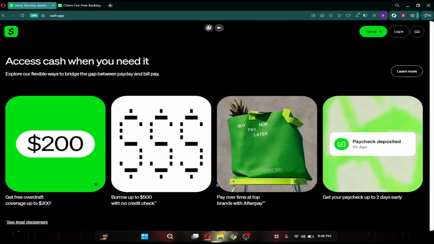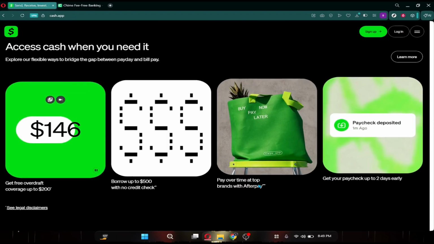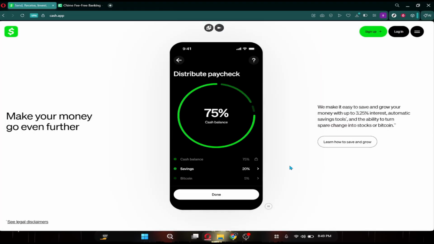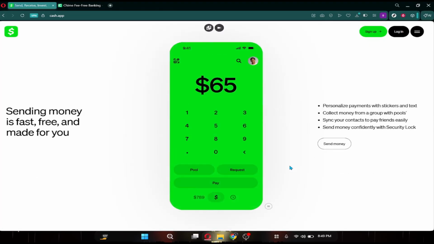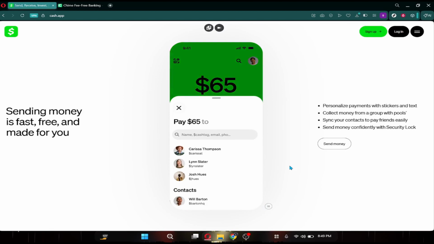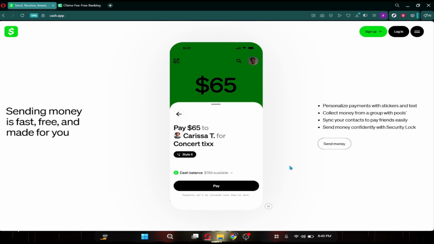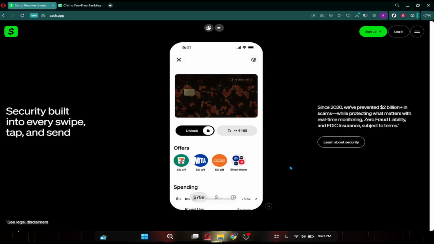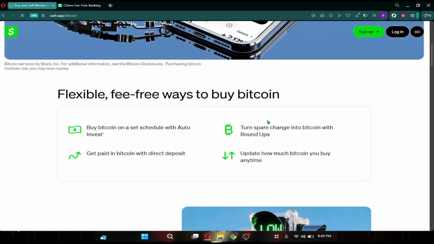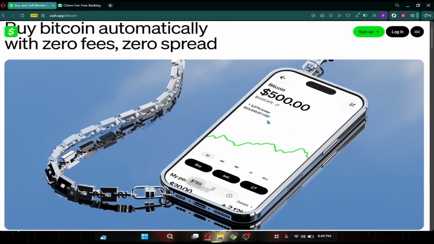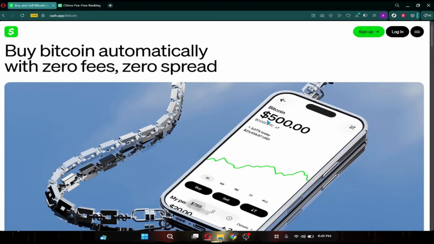Cash App is designed mainly for peer-to-peer money transfers. You can send and receive money using a phone number, email address, or cash tag. Standard transfers to your bank account are free, while instant deposits usually include a small fee. Cash App also offers additional features like the Cash App Card, Bitcoin support, stock investing, and direct deposits, making it more than just a payment app.